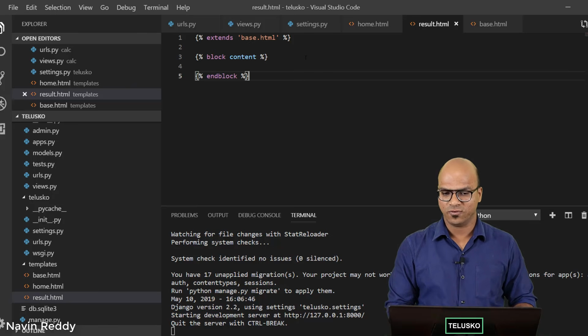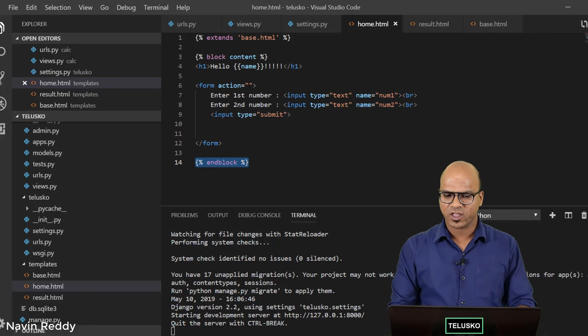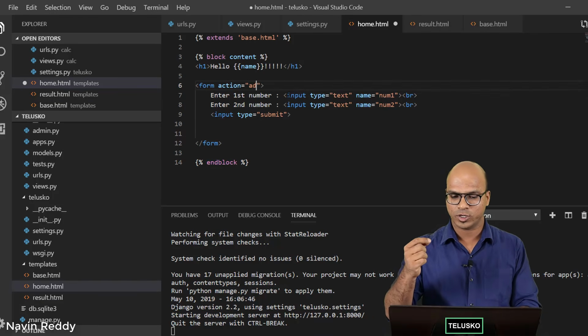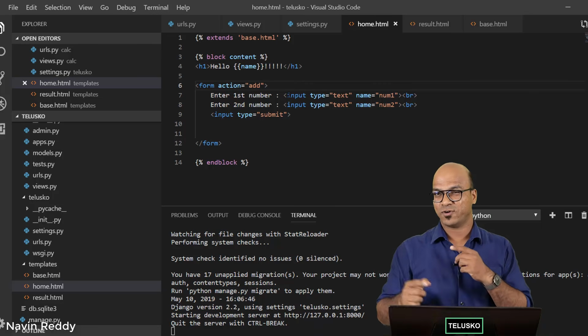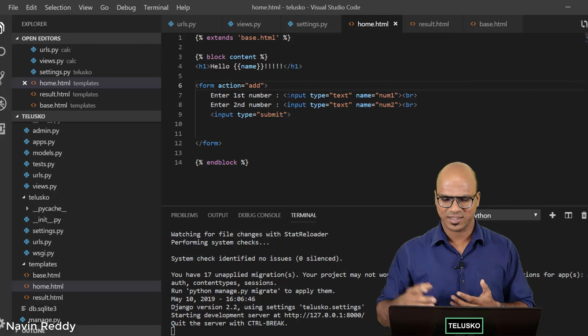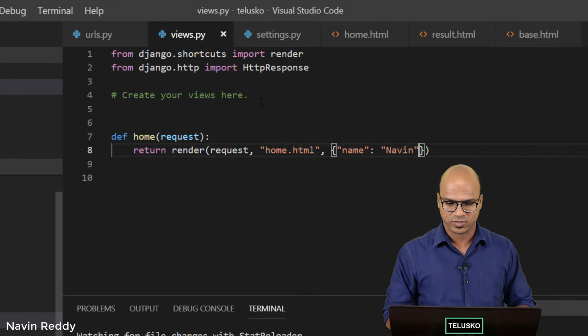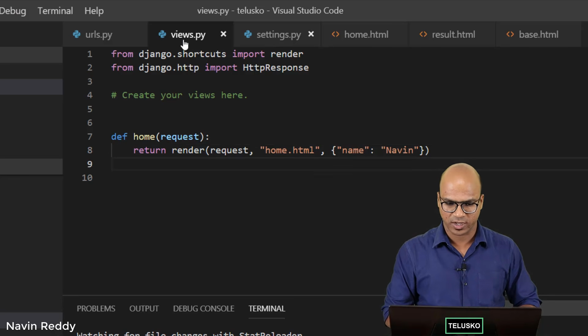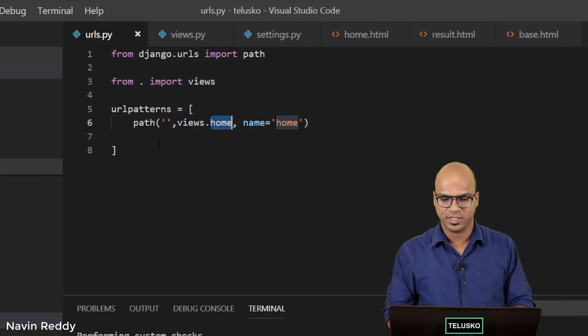And now we just want to print this result.html. But will this work? Of course not, right? So first of all, I will mention, hey, whenever I click on submit, I want to add these two numbers. Now it will search for that add.html or something like that. So you have to go to views, and this is where you have to map it. Now how will you map it? So, not here. You have to go to URL and you have to map it here.